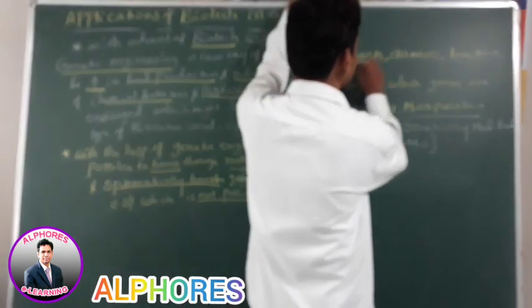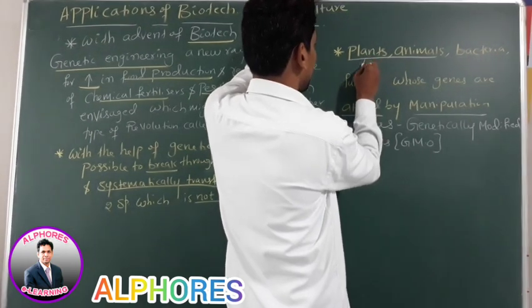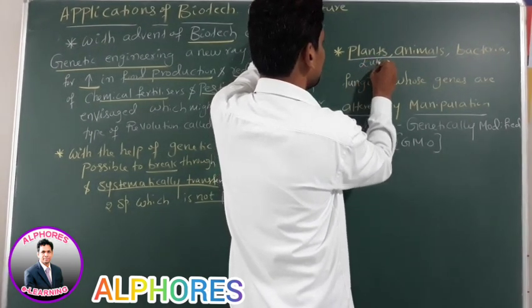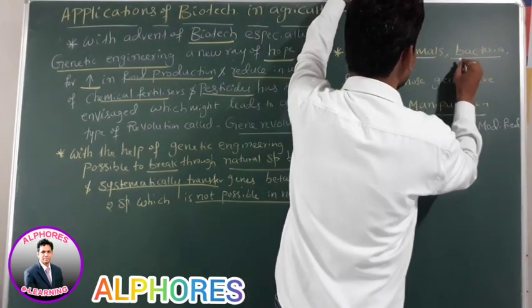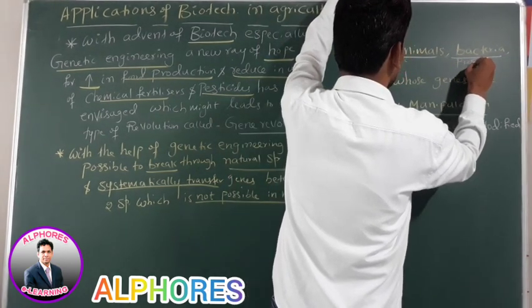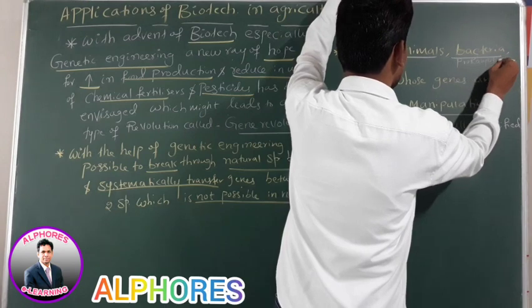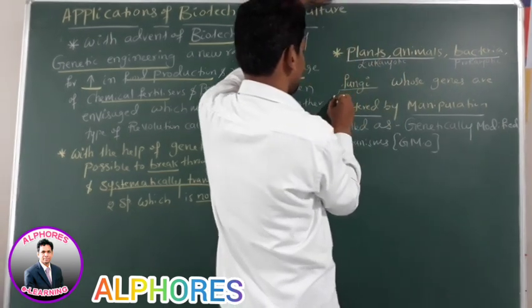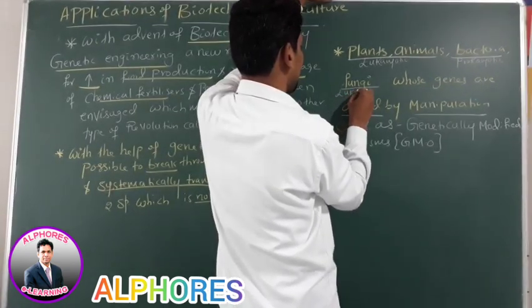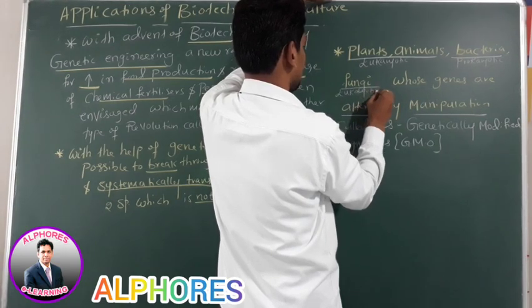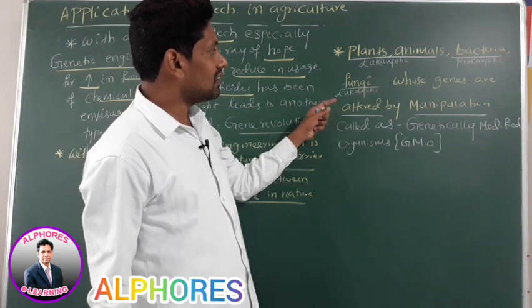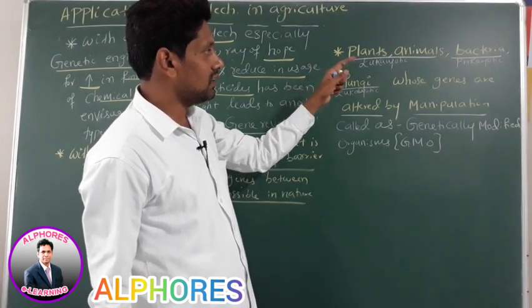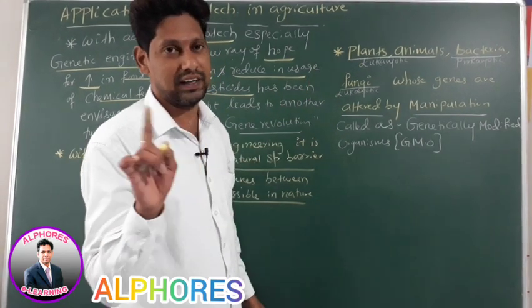Sir, plants, animals, these two are prokaryotic or eukaryotic? These two are eukaryotic, right? Whereas bacteria, it is prokaryotic. Whereas fungi, it is eukaryotic. Is it okay? Sir, we can alter the genes of plants, animals, bacteria and fungi, but not virus.